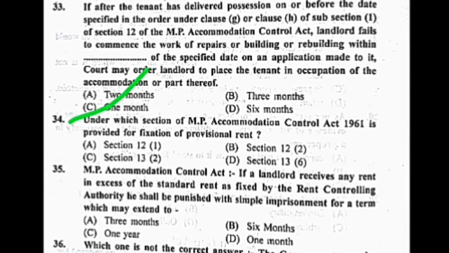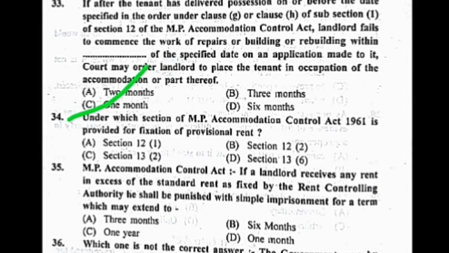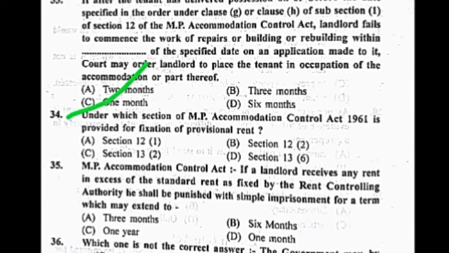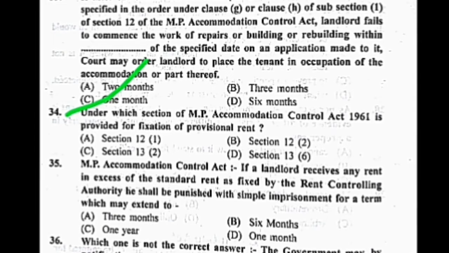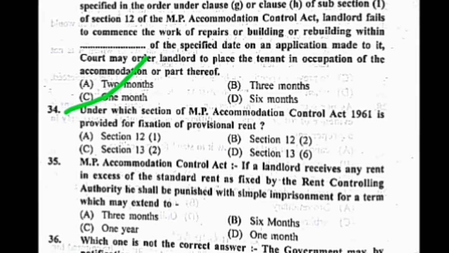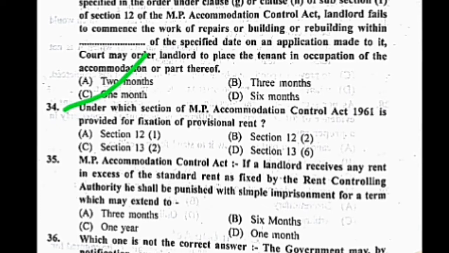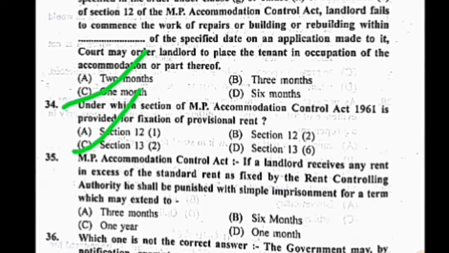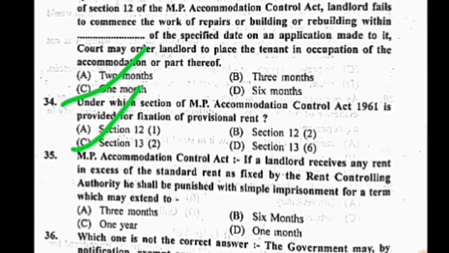Now question number 34. Under which section of the MP Accommodation Control Act is fixation of provisional rent provided for? Options: A. Section 12(1), B. Section 12(2), C. Section 13(2), and D. Section 13(6). The correct answer is C. Section 13 clause 2.